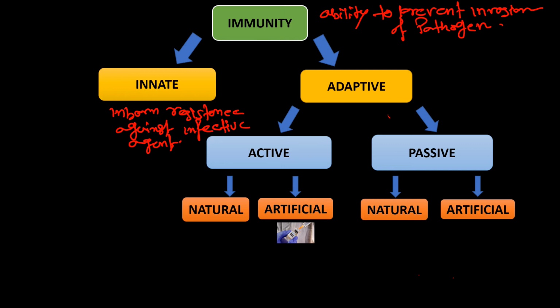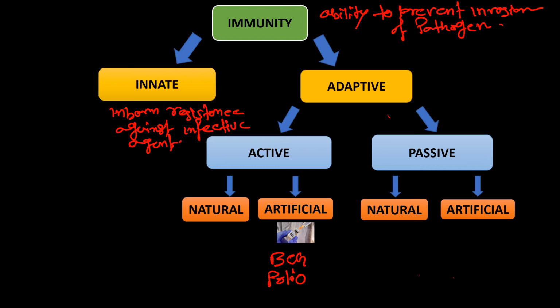When we give antigen as a vaccine against any disease, then it is called artificial active adaptive immunity, like BCG vaccine or polio vaccine, etc. And passive immunity develops when an antibody is directly given to a patient rather than producing them through a host's own immune system. Like active, passive also is natural and artificial.